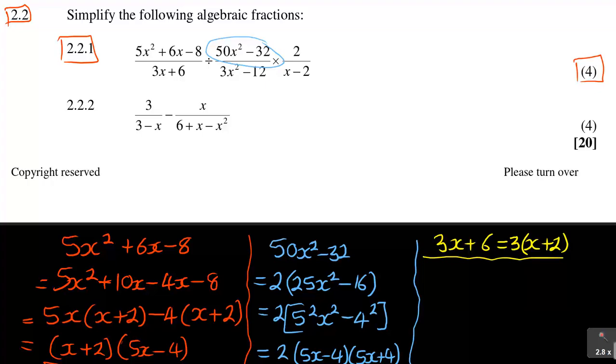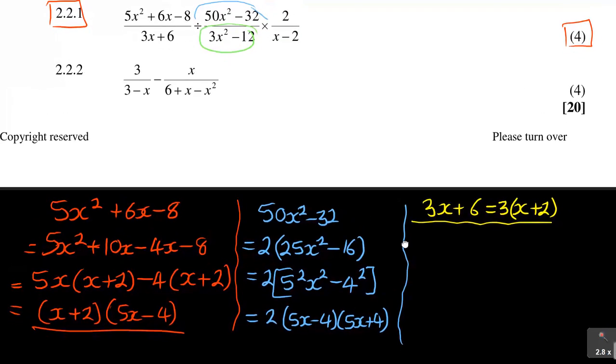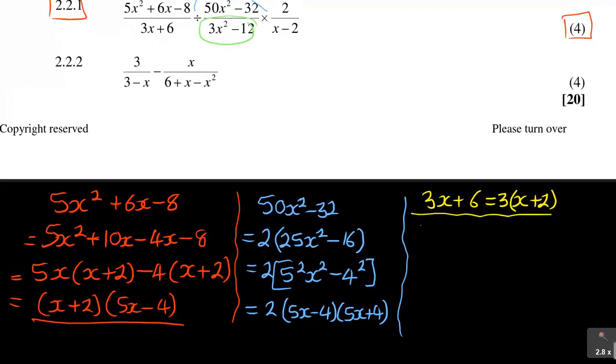Also the one at the bottom here, as you can see, is 3x squared minus 12. I feel this is similar to what I just did here. You ask yourself, the only number common there is 3, so it will be x squared, and 3 into 12 is negative 4.